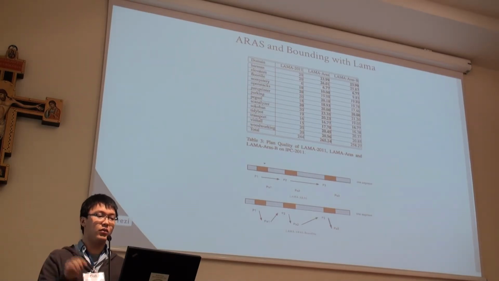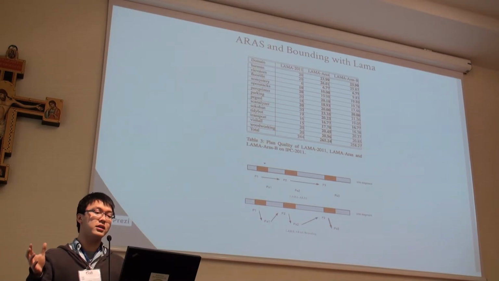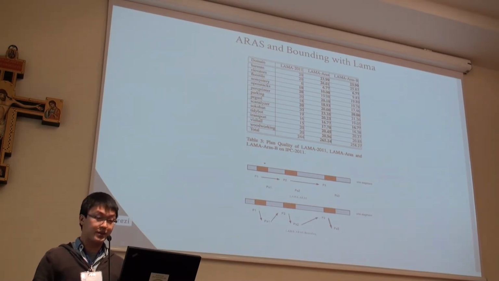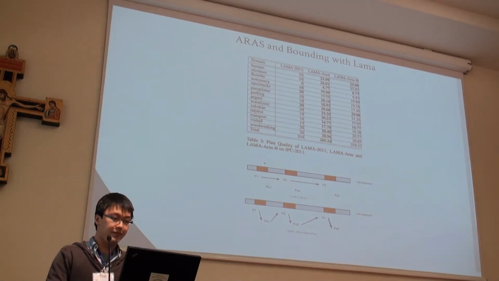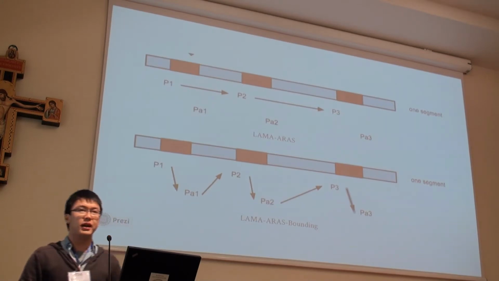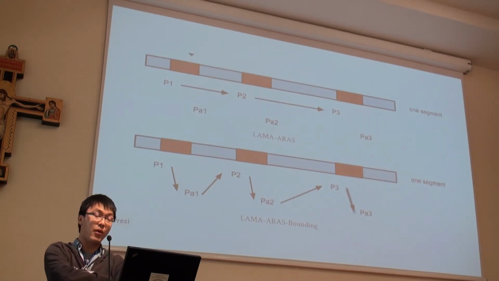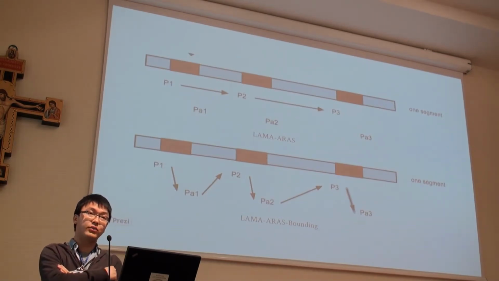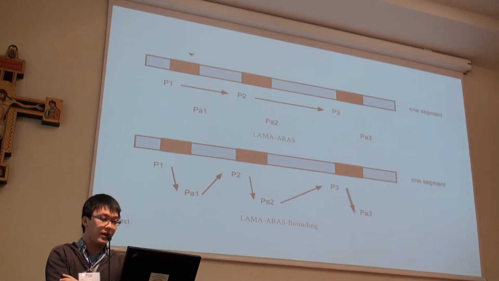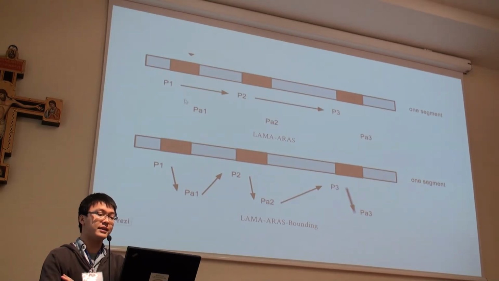For the first one, we look at how ARAS and bounding work with LAMA. Here, there are two configurations I propose for using ARAS with LAMA. In the first configuration, we run LAMA, get a plan P1, and use ARAS to improve the plan, getting another plan PA1, and then use P1 to bound P2.